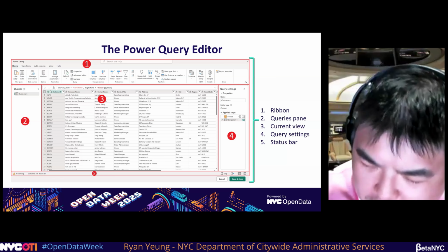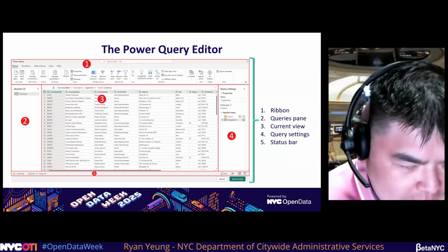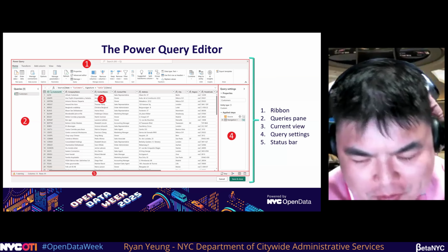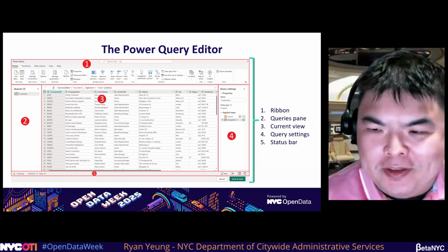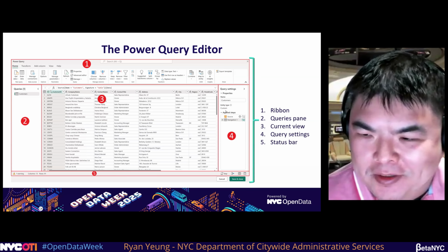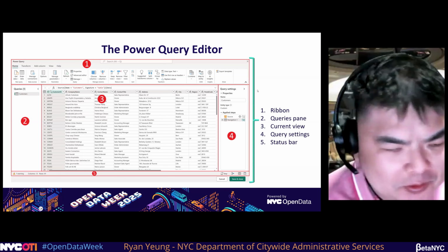You can also write code. There is a language. The Power Query language is called M. Anyone want to guess what M stands for, by the way, in the chat? The Power Query language.